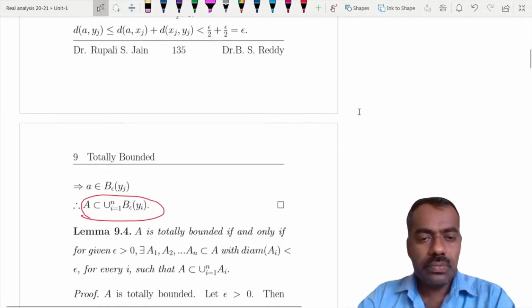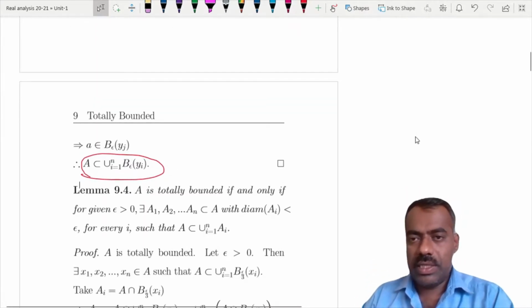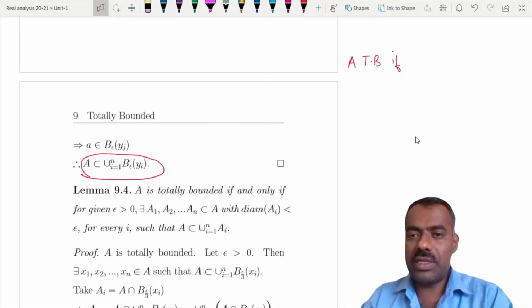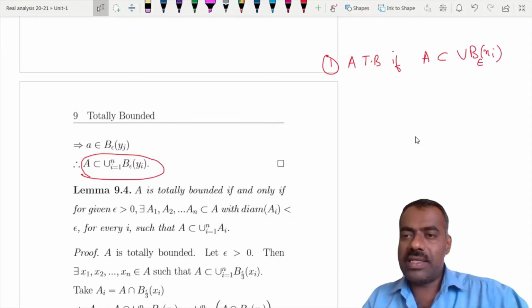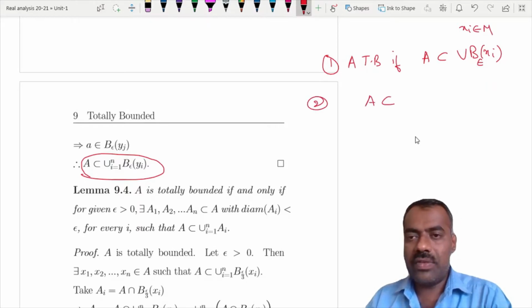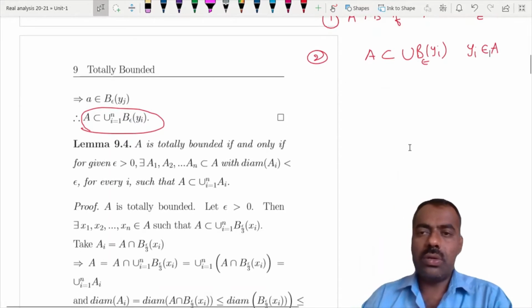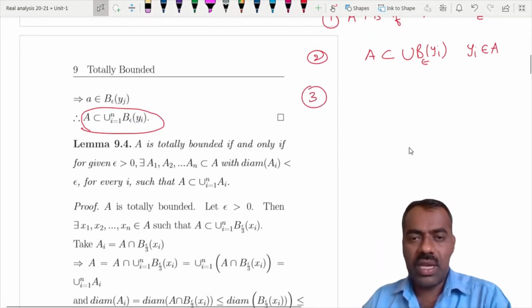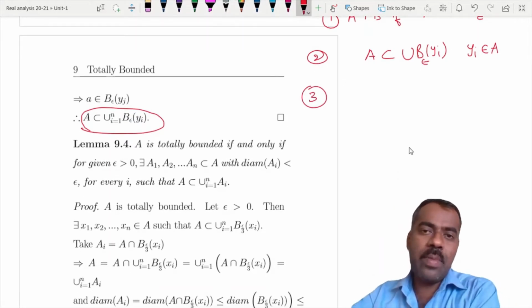So what is meant by A being totally bounded? First, by definition, A is contained in the union of balls of epsilon radius where xi belongs to M. Second, what we just proved is that A can be covered by the union of B(yi, epsilon), where yi belongs to A itself. Now we show another interesting characterization in terms of the diameter of sets.